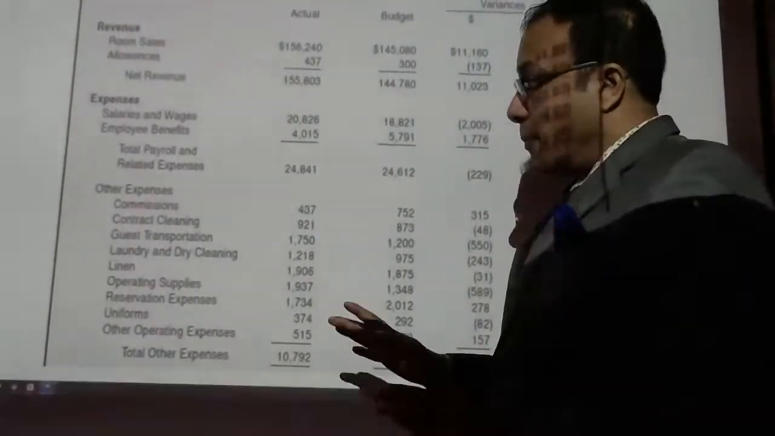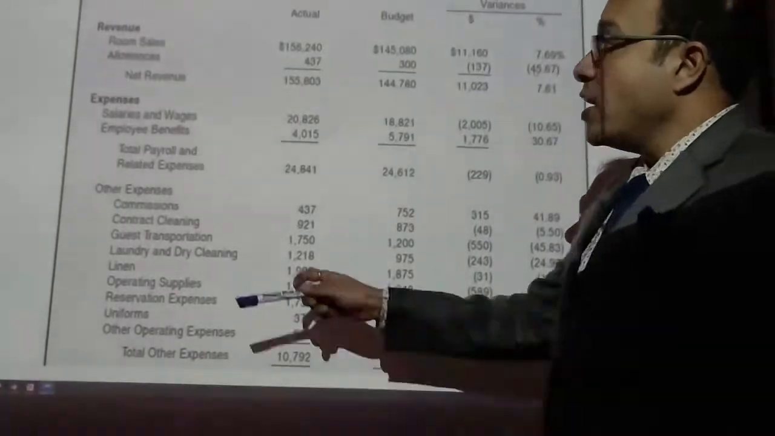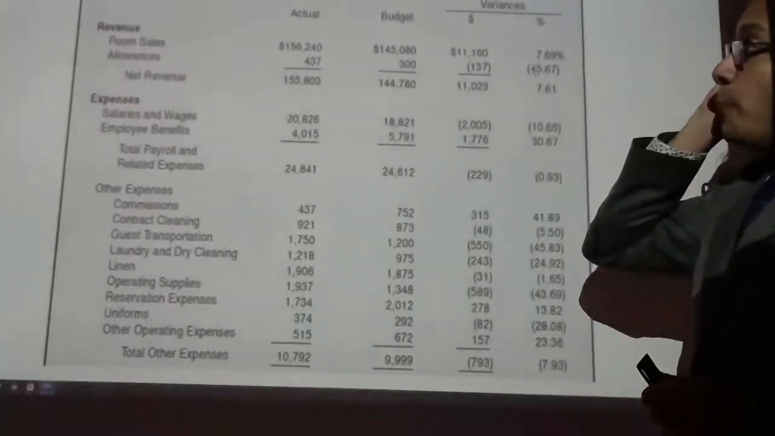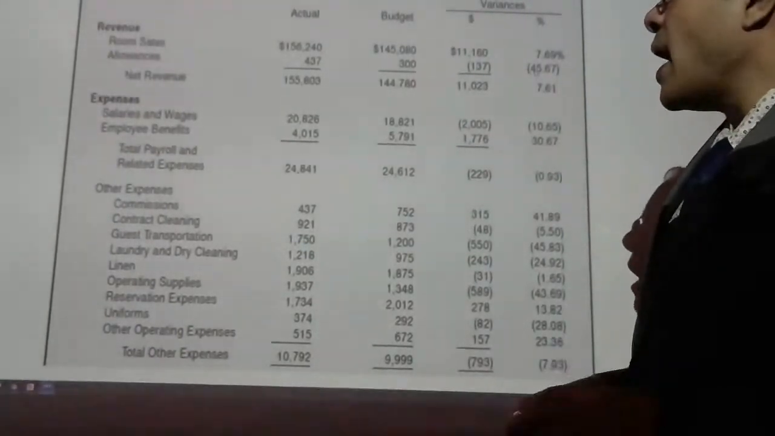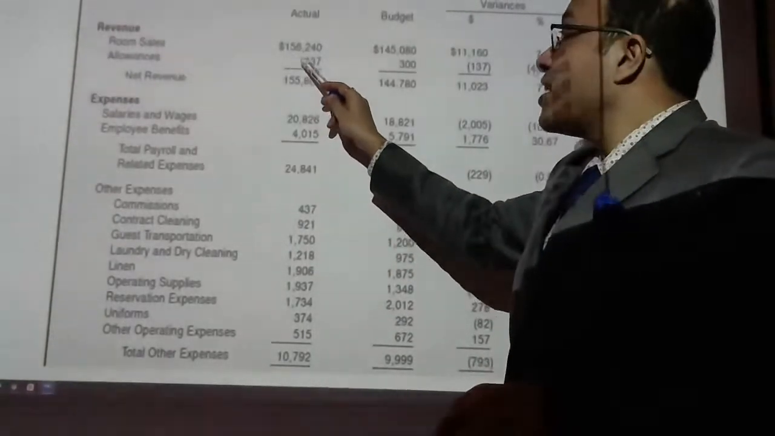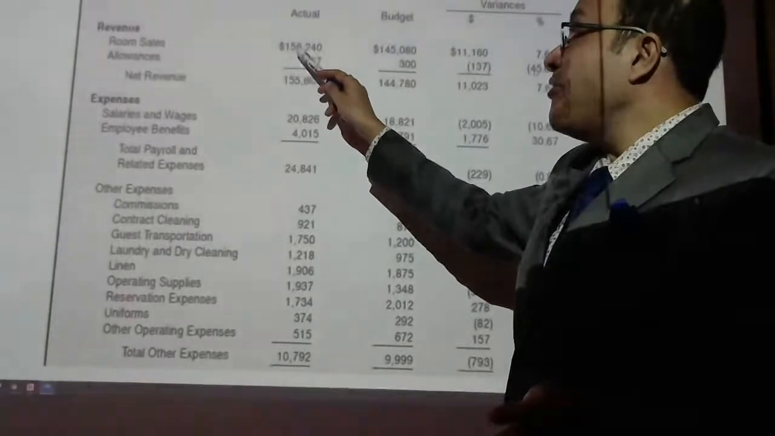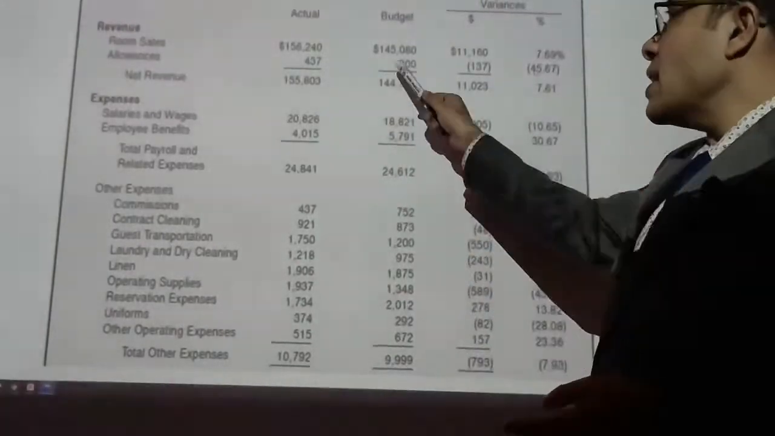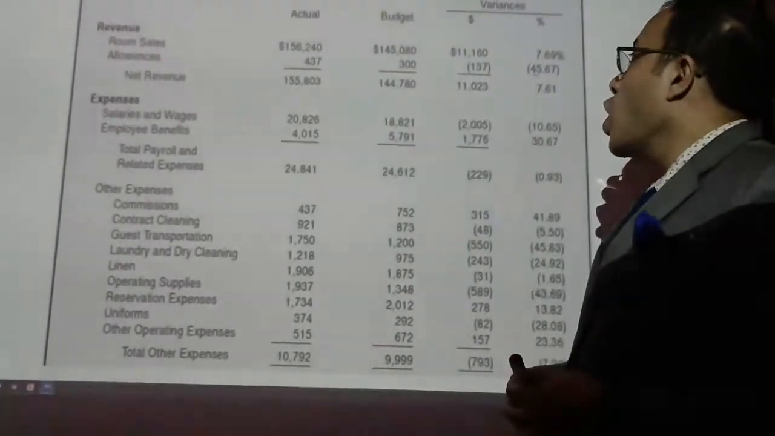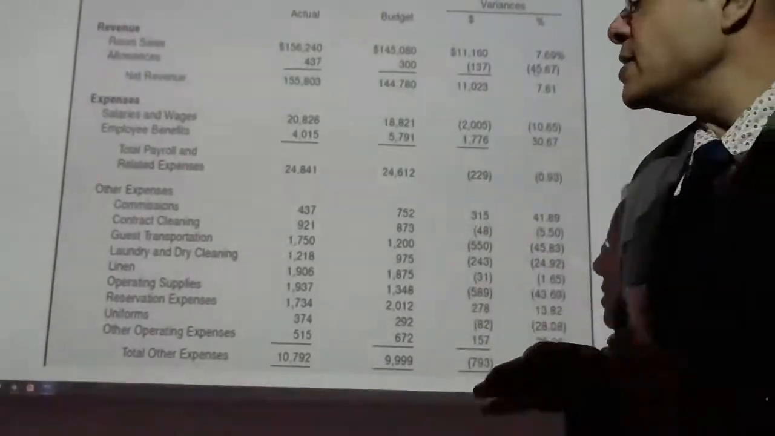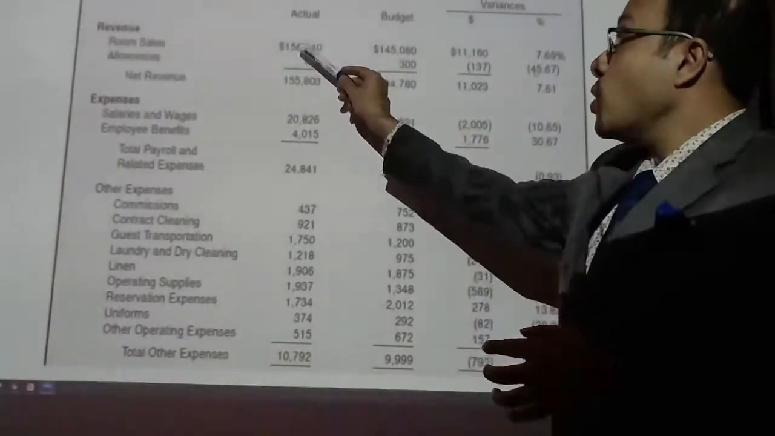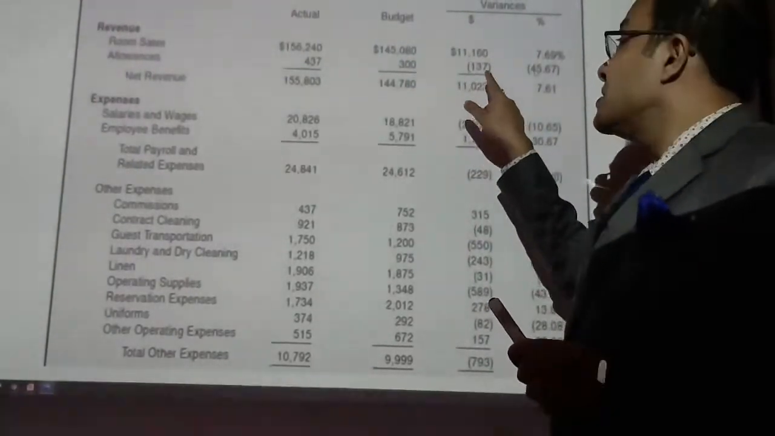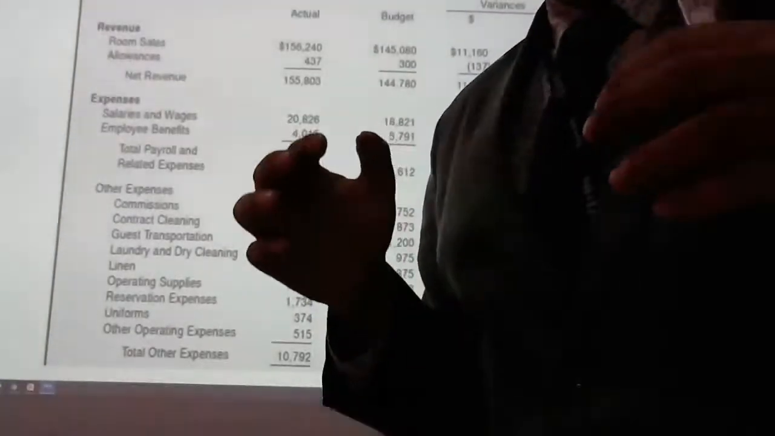So the budget has three parts, as I told you: the revenue part, the expense part, and the variance part. So revenue part, what you can see is here, I have actually earned $1,56,240. My forecasted budget was 1,45,080. So what is the variance? Variance means actual minus budget. So here it is $11,160. That is what I am earning more.